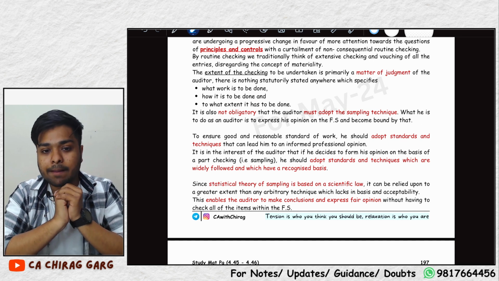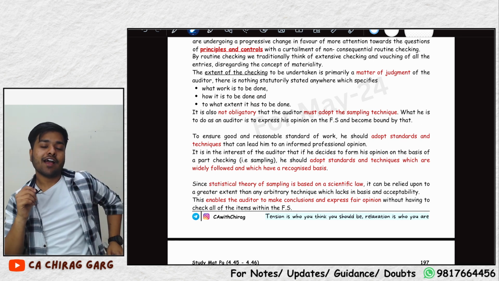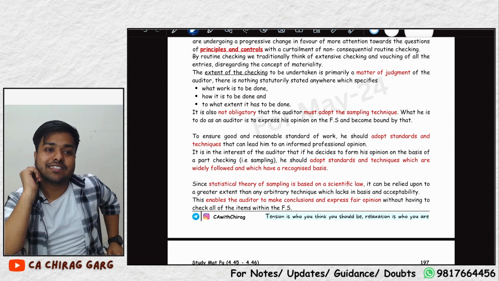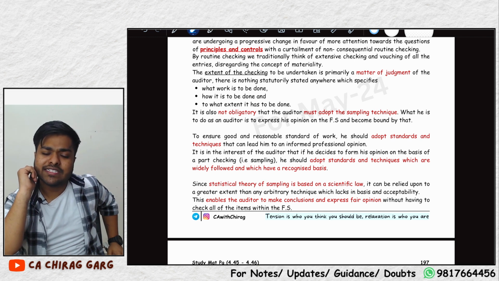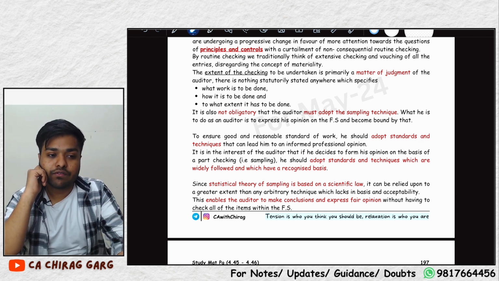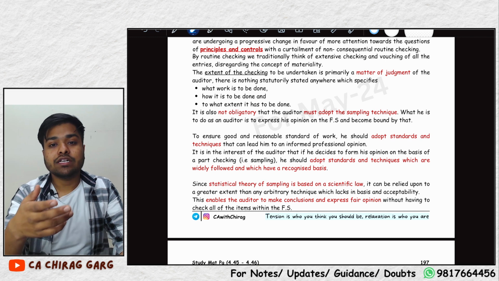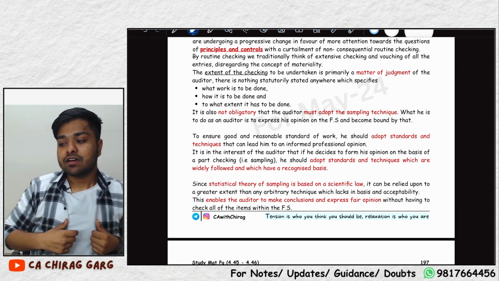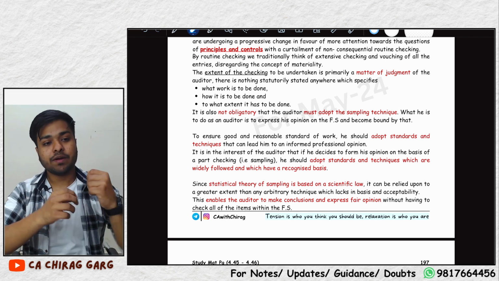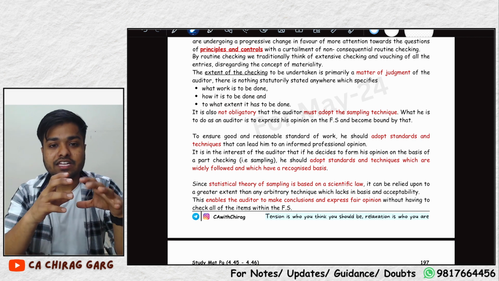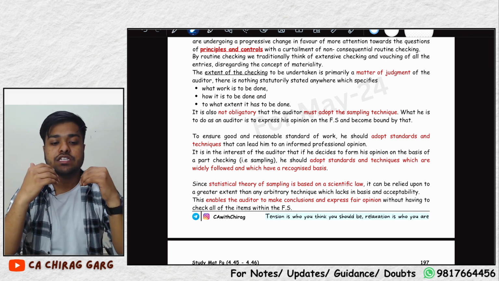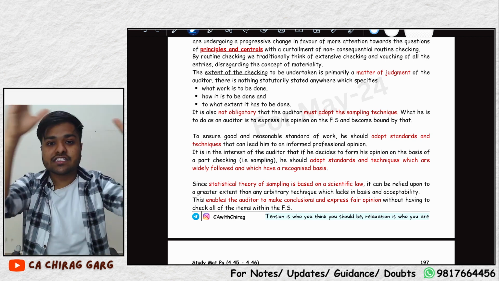Previously, when I teach this story, I tell the story to students in chapter 1, nature, scope and objective of audit, how the audit started and why the audit started: that Dhirubhai Ambani came back to India, and he had a dream of starting India's largest company.